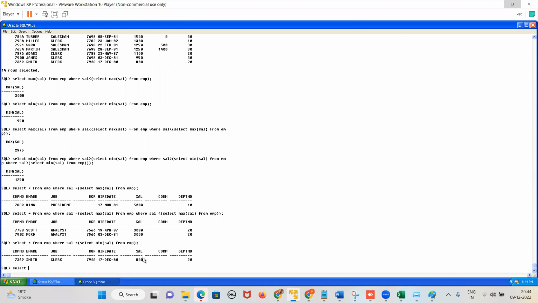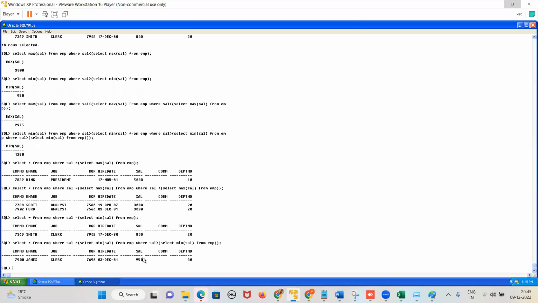Employee earning the second minimum salary. What is the query? Select a star from EMP where salary is equal to select min of sal from EMP. Then where salary is greater than, select min of sal from EMP. And close two brackets.